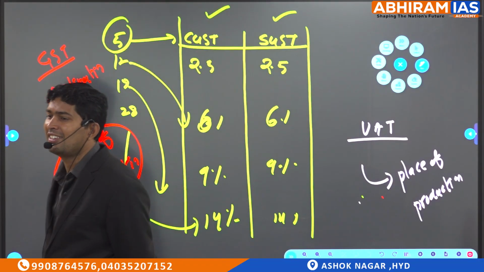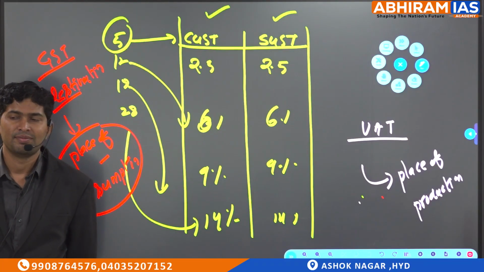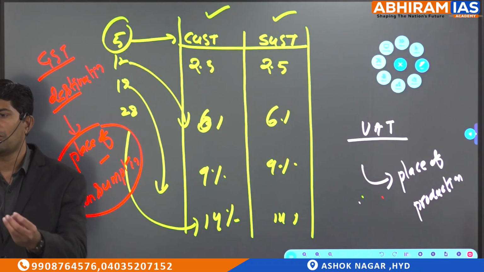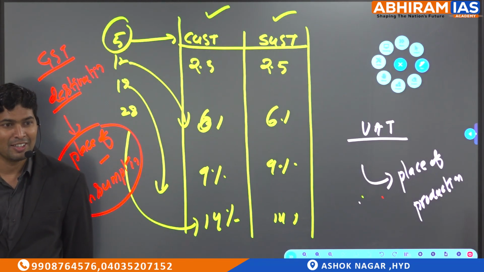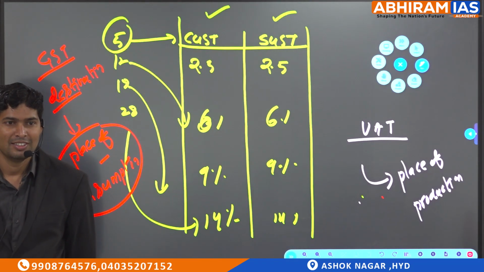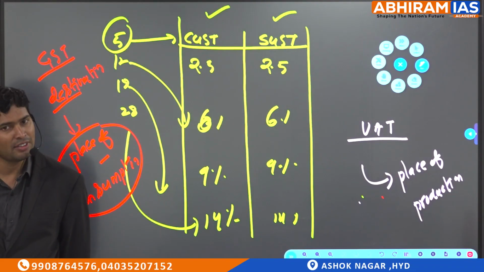Actually, South Indian states are the largest producing states. Why South Indian states, sir? All talented people like you and me are there in South India only. Industries are there, infrastructure is there, roadways are there. But why is Uttar Pradesh getting more GST? What is the reason? Obviously largest population, so largest consumption.